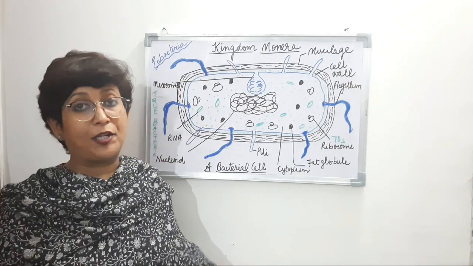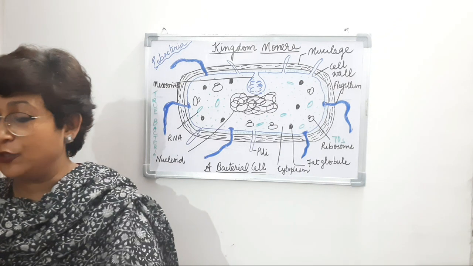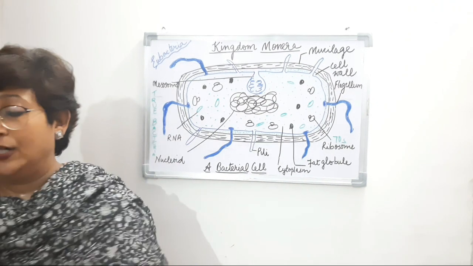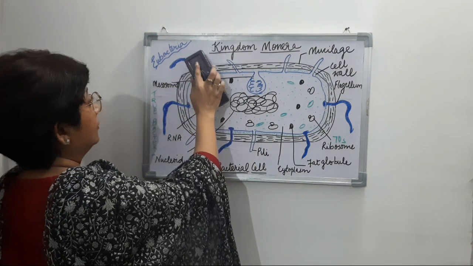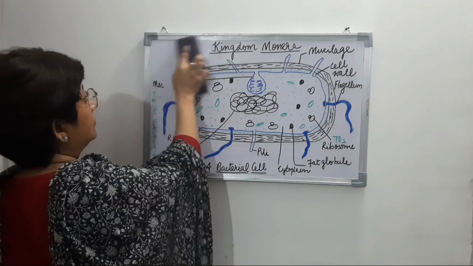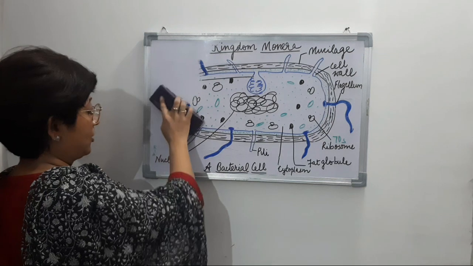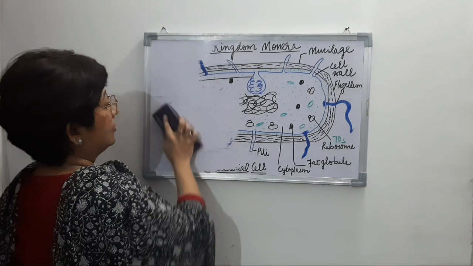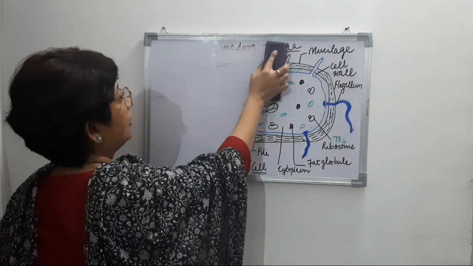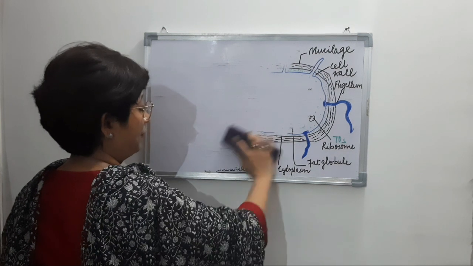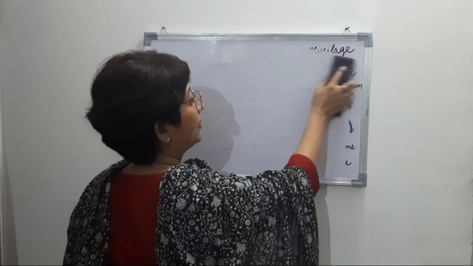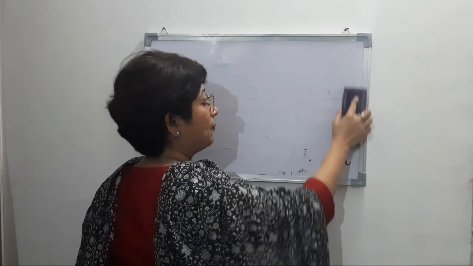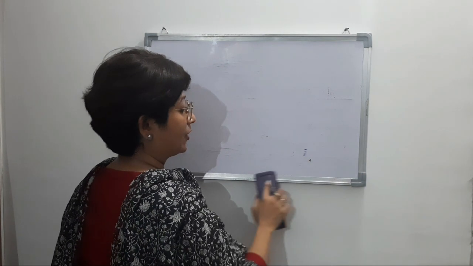Now knowing what the pili is, we come to the next part of eubacteria, which is reproduction. So we all know what reproduction is: producing a copy which is similar to the parent organism, forming an offspring which resembles the parent organism.